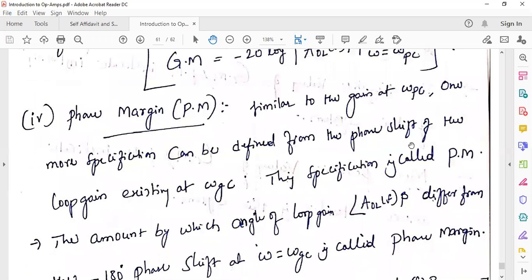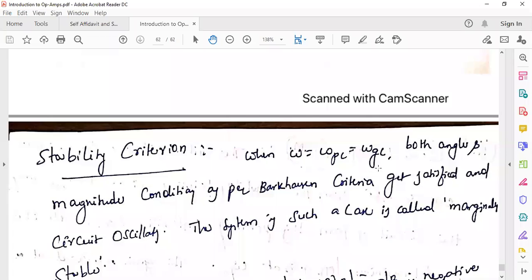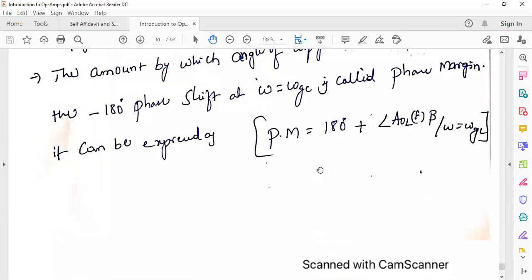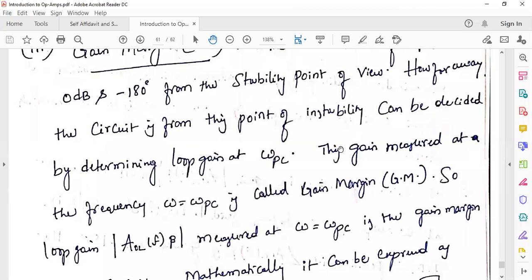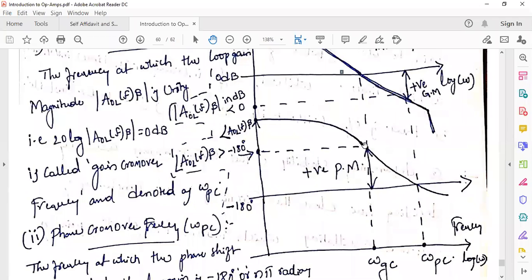So similarly, what is phase margin? Phase margin is represented as 180 plus angle of your loop gain, right? If you observe the phase plot, this one is phase margin. Below minus 180 degrees, we are getting more negative values, that means minus 190, minus 210, minus 230.